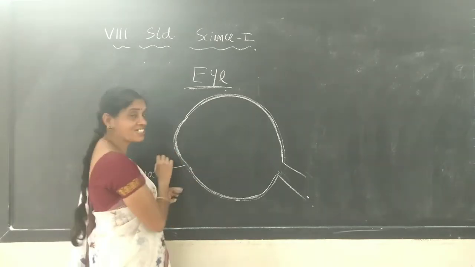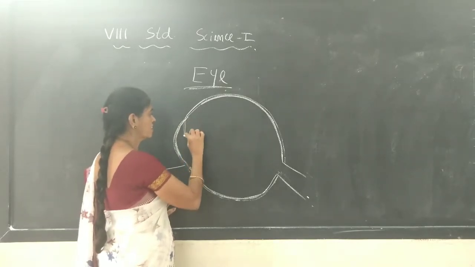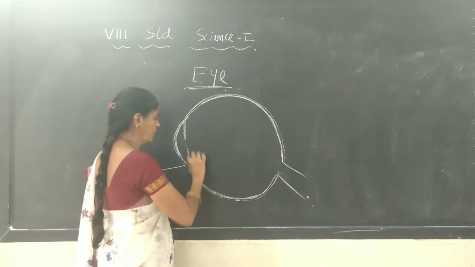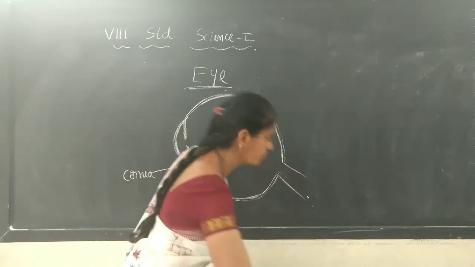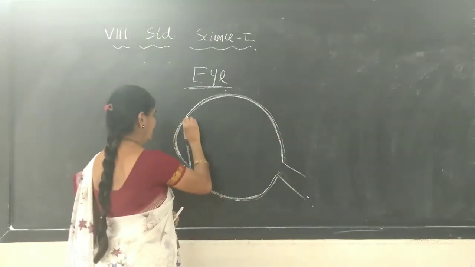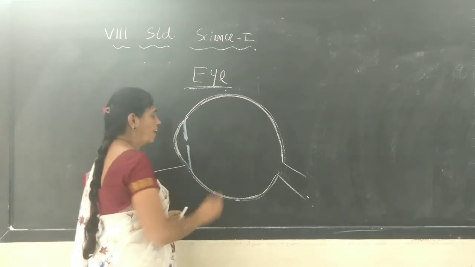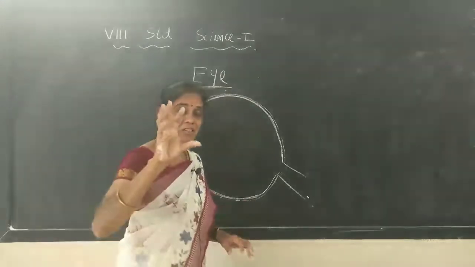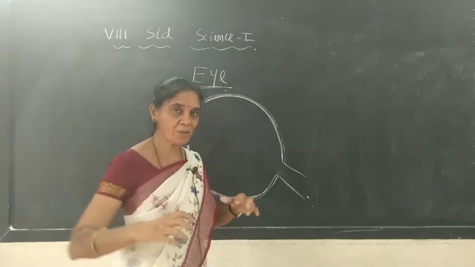And it looks colored because just behind that we have the muscle structure, a dark color muscle, which can expand or move due to the movement of the muscles.